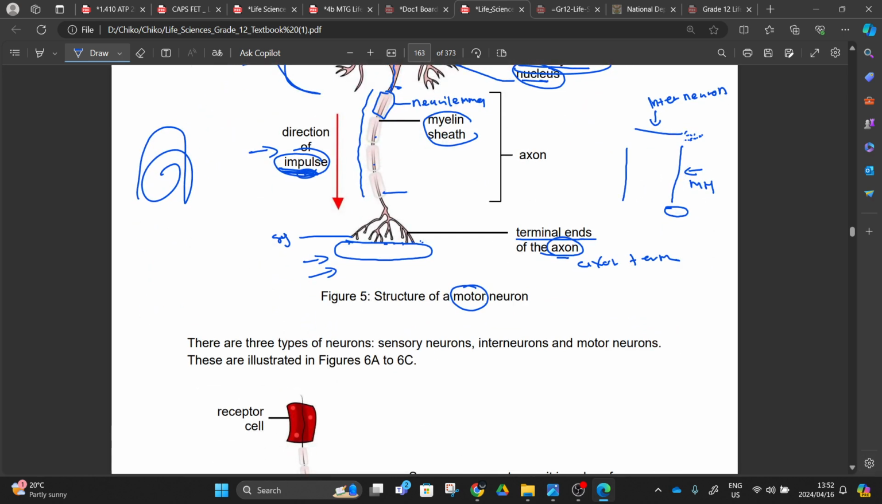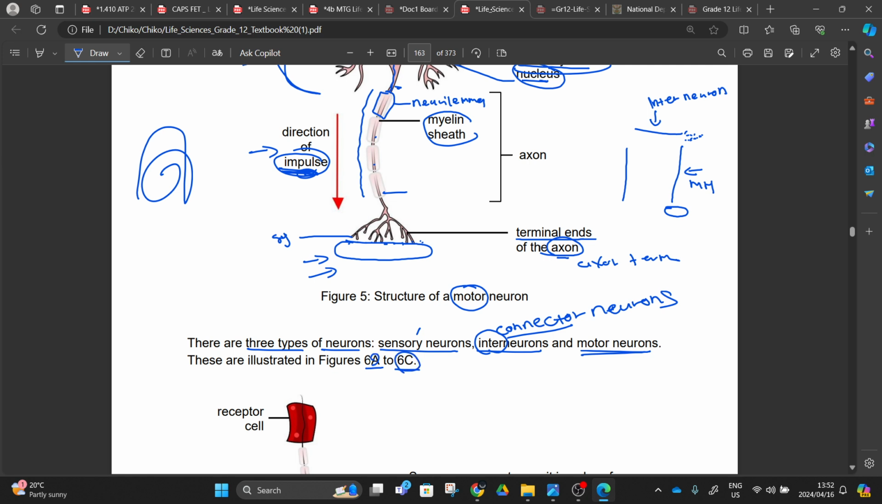We move on, but there are three types of neurons: sensory neuron, interneuron, and motor neuron. Some books will say the interneuron is a connector neuron, since it is in between, connecting the sensory neuron and the motor neuron. The last one is the motor neuron, and this is illustrated in figure 6a up until figure 6c.